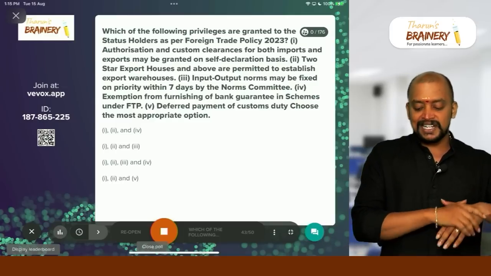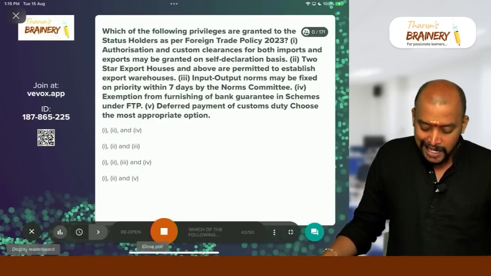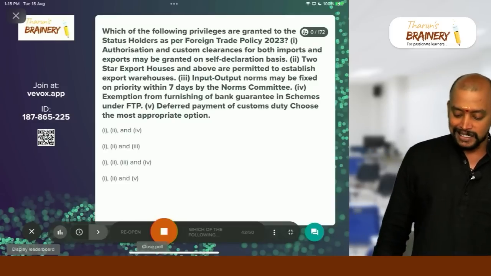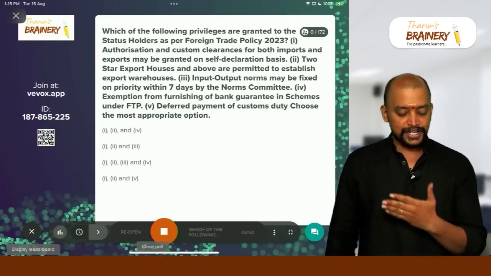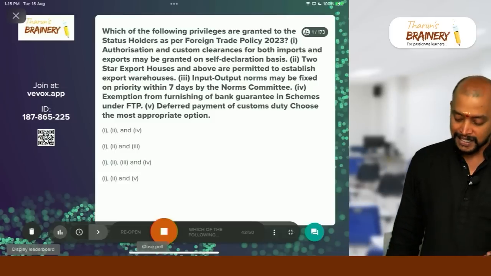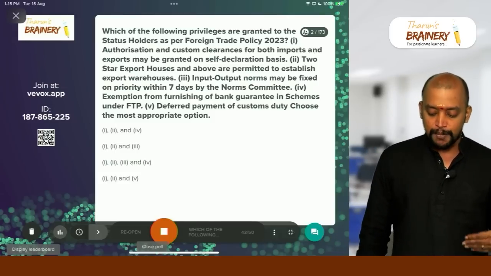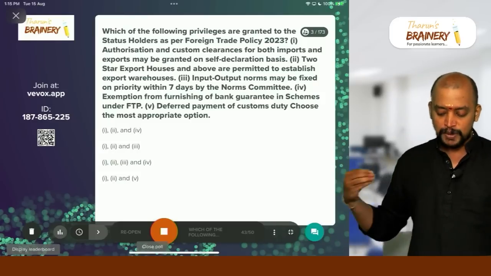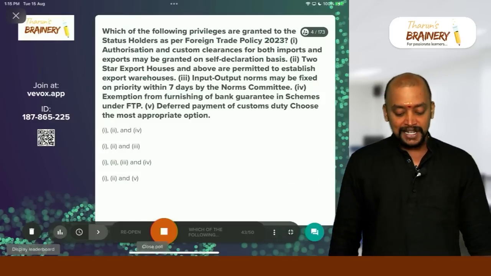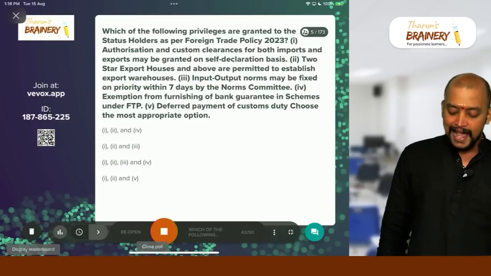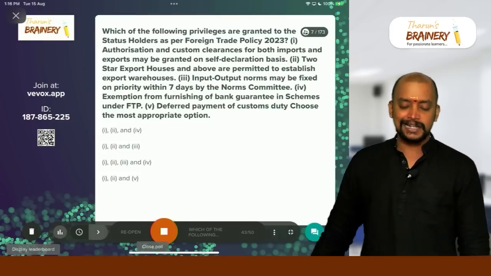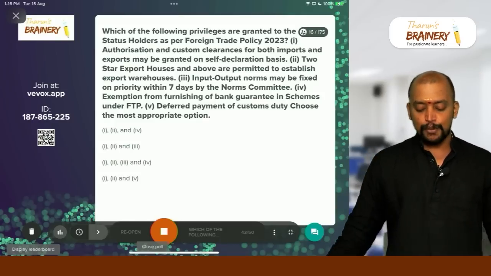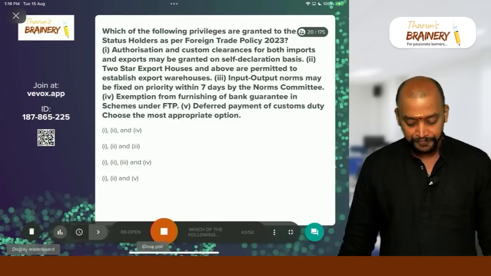Which of the following privileges are granted to the status holder as per Foreign Trade Policy 2023? One, authorization and customs clearances for both imports and exports may be granted on self-declaration basis. Two, 2-star export house and above are permitted to establish export warehouses. Three, input-output norms may be fixed on priority within 7 days by the norms committee. Four, exemption from furnishing bank guarantee schemes under FTP. Five, deferred payment of customs duty. Choose the most appropriate option.